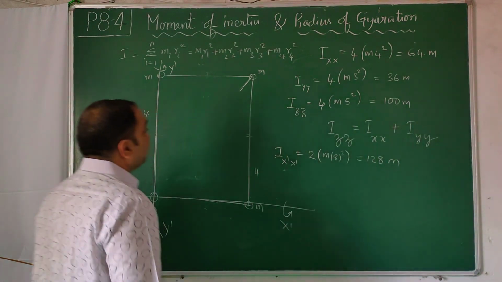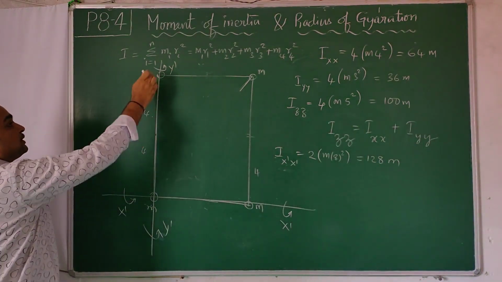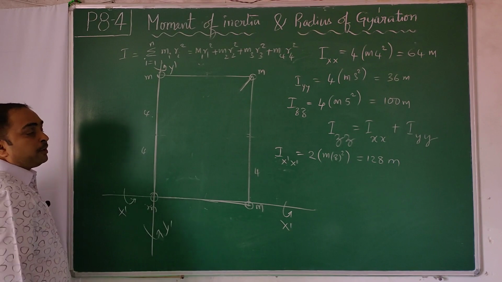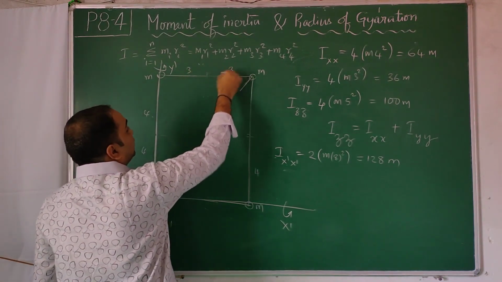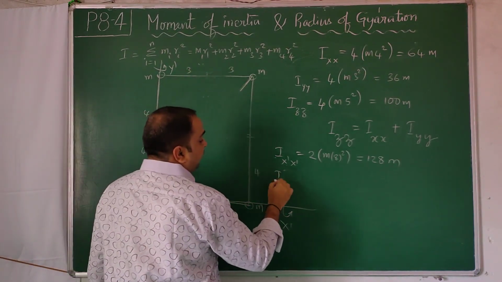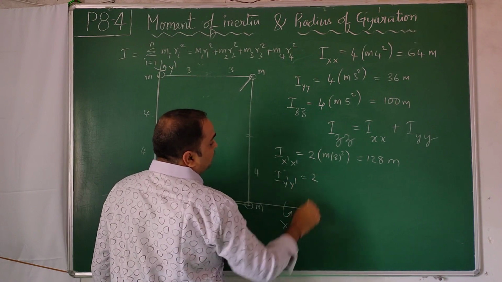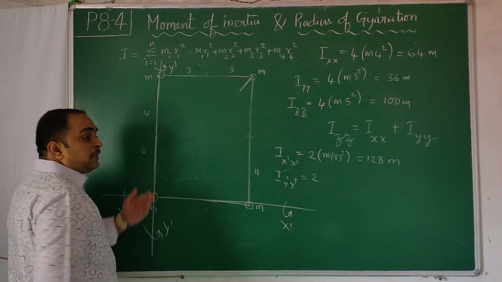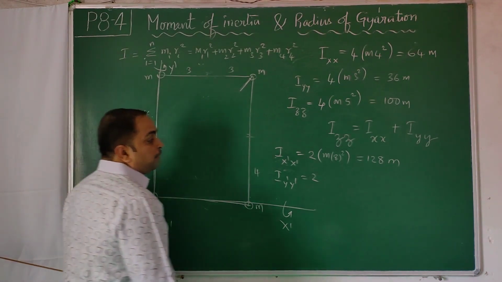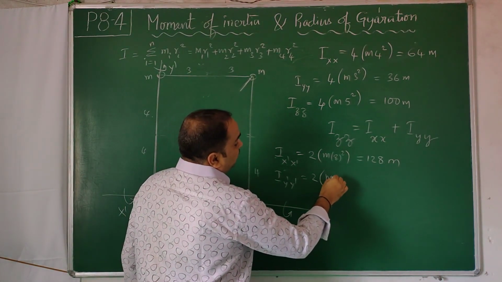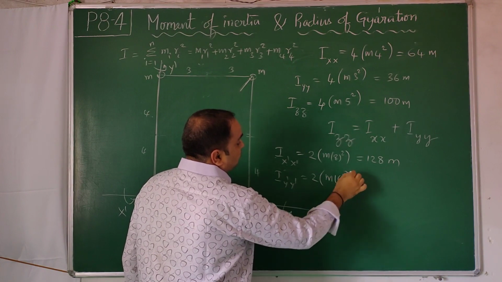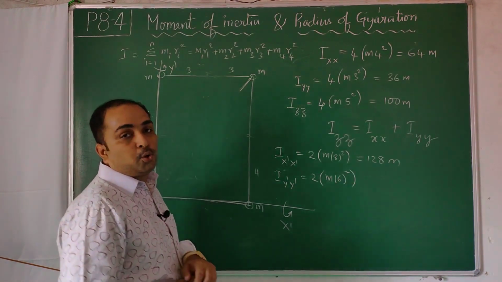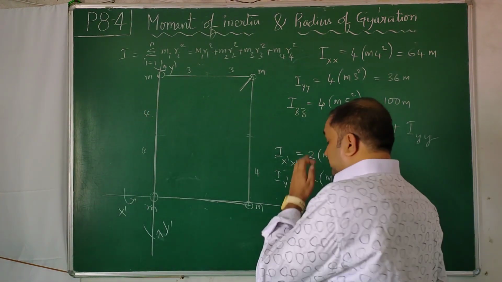Now for this axis, this mass and this mass lie on the axis, so they contribute 0 moment of inertia. 3 plus 3 was the distance, 6. So 2 masses contribute to the moment of inertia, and 2 masses lie on the axis and don't contribute, into m into 6 square. 6 square is 36, 36 twos are 72 m.